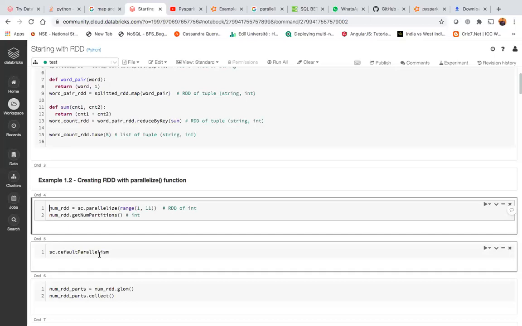Nowadays, Databricks is the company behind the Spark project. It's the same group of people who developed Spark, Matei Zaharia and his team, running this Databricks company, and it's one of the most popular Spark frameworks in the industry now.